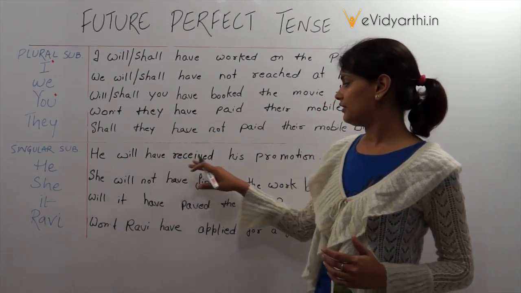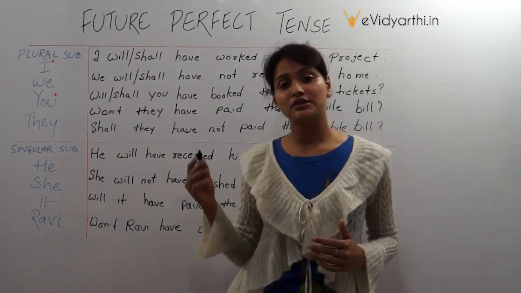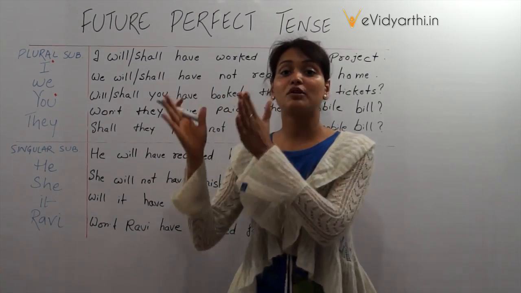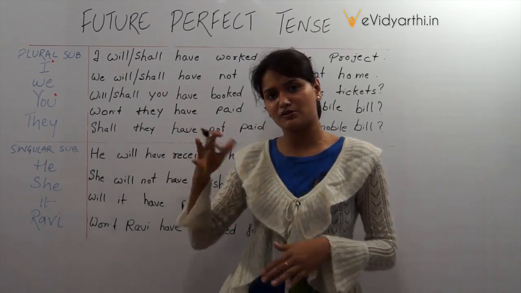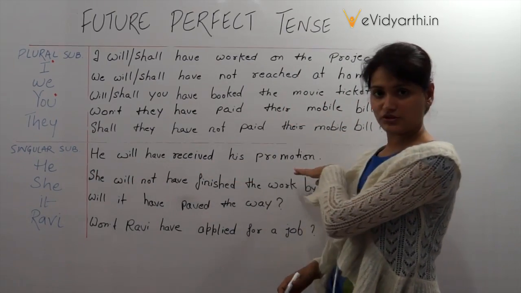He will have received his promotion. उसे अपना promotion मिल गया होगा या मिल चुका होगा. That is, there is a probability or a possibility of receiving his promotion, which is not very sure. So he will have received his promotion.